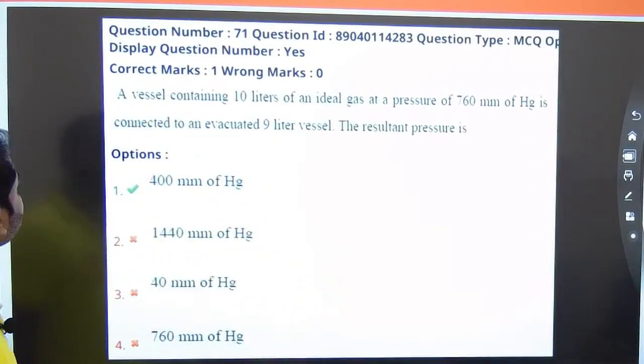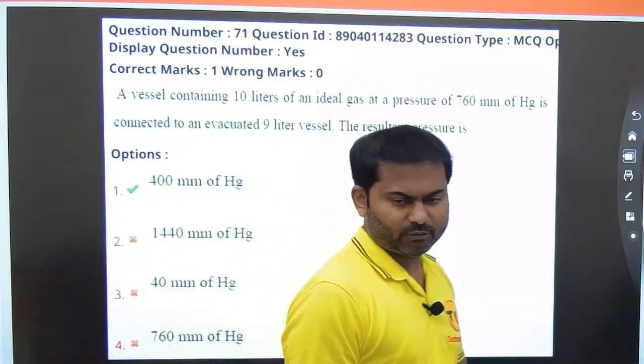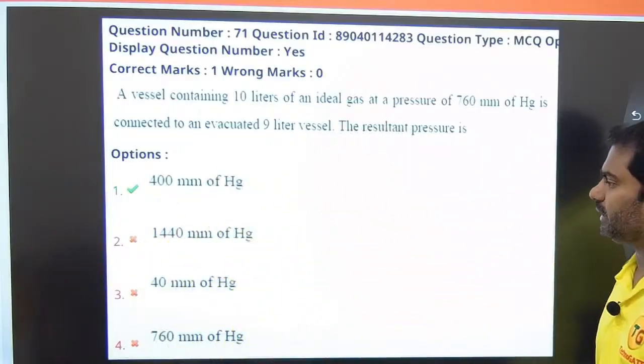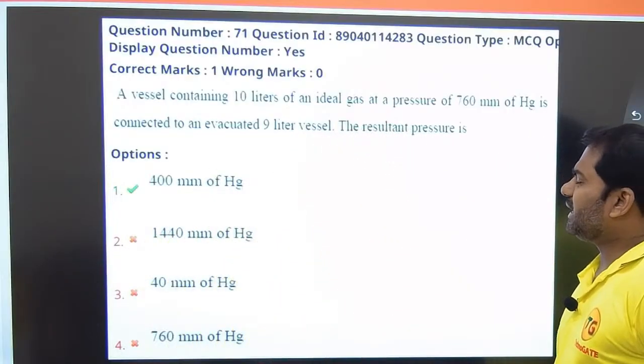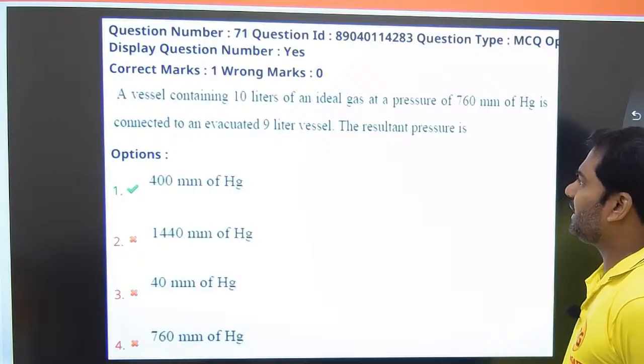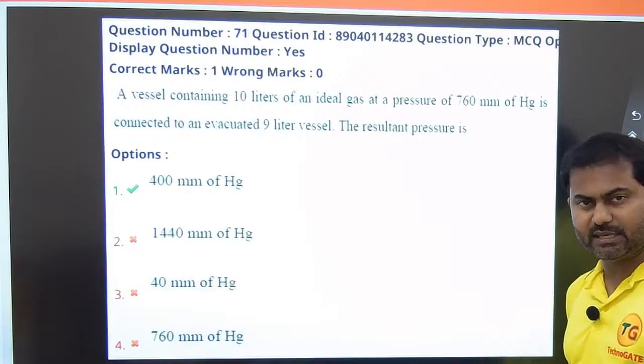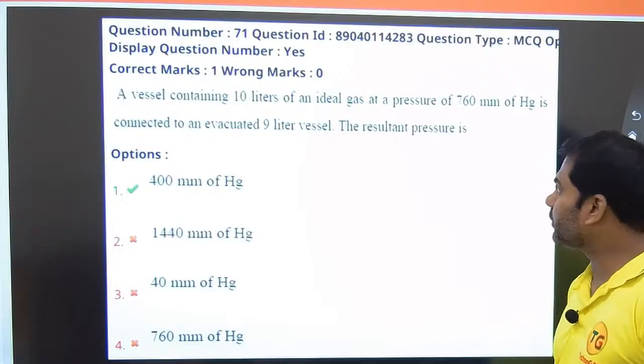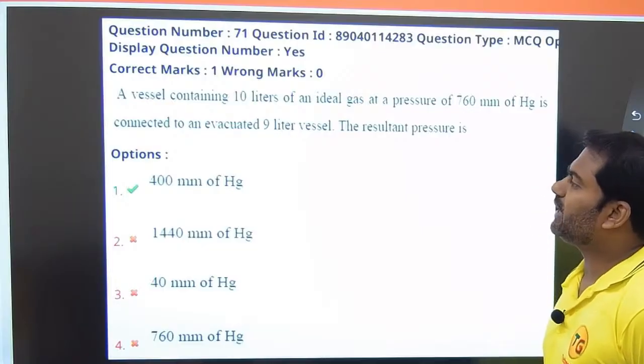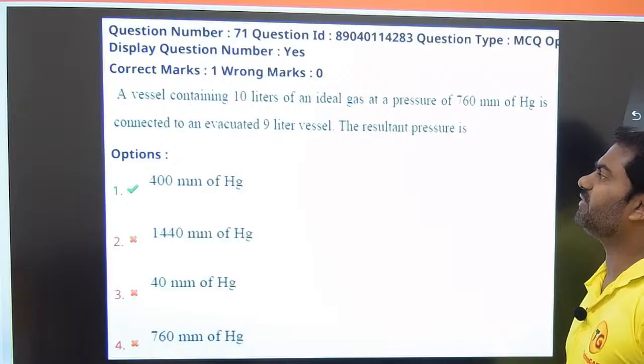This is the one here. Okay, 71st question. So we have a total of 5 questions. It is given that a vessel containing 10 liters of an ideal gas at a pressure of 760 millimeters of Hg, that is mercury, is connected to an evacuated 9 liter vessel.